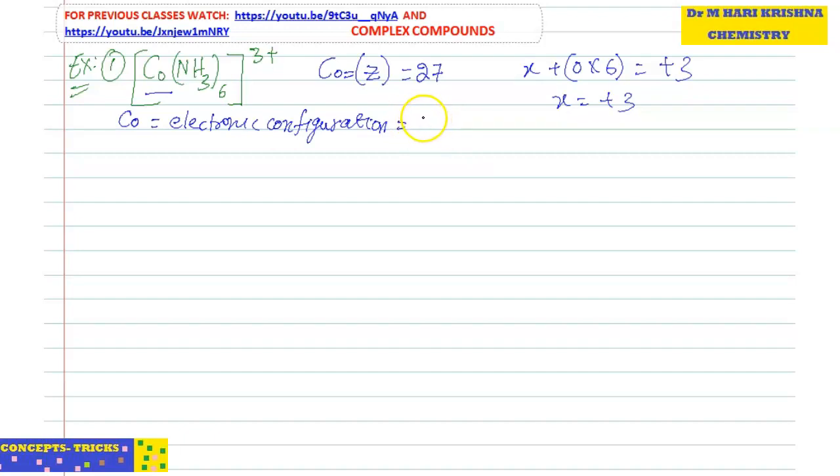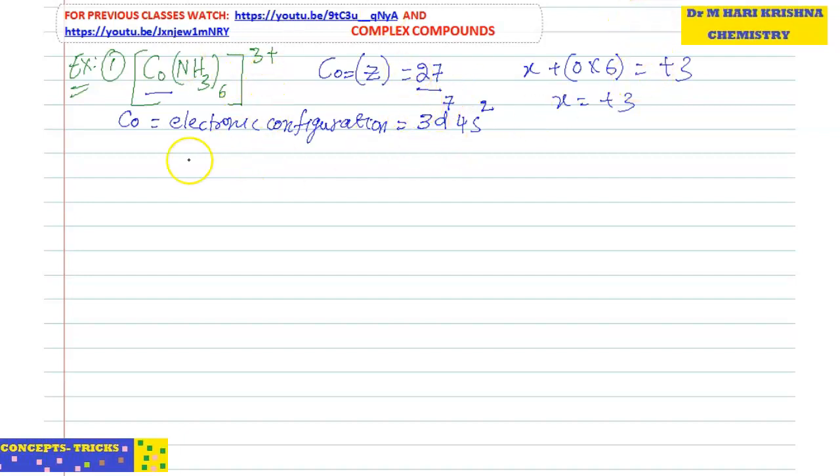So we write only the outer electronic configuration, valence electrons only. You know how to write configuration: 27 means 4s2 3d7. So simply remember like that. This is a trick: based on atomic number, how to write configuration. So 27 means 4s2 3d7.